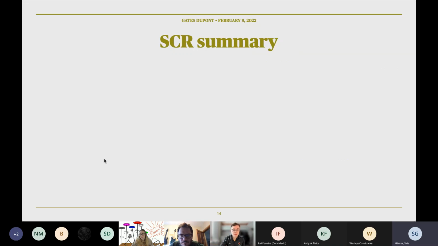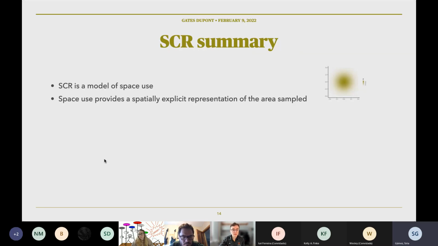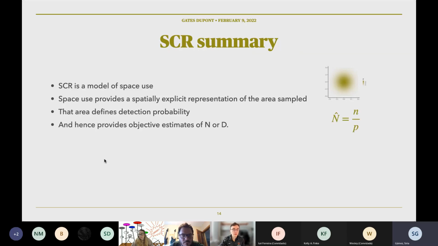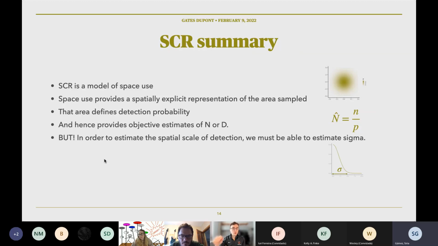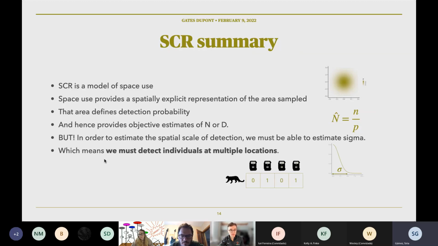So kind of to summarize here and bring it all together, SCR is a model of individual space use related to detection. Space use provides a spatially explicit representation of the area being sampled. That area defines detection probability, and hence provides objective or unbiased estimates of N, which is abundance, or D, density. But in order to estimate the spatial scale of detection, we have to estimate sigma. So as we saw in our Tor example, to estimate sigma, we must detect individuals at multiple locations, which are also known as spatial recaptures.